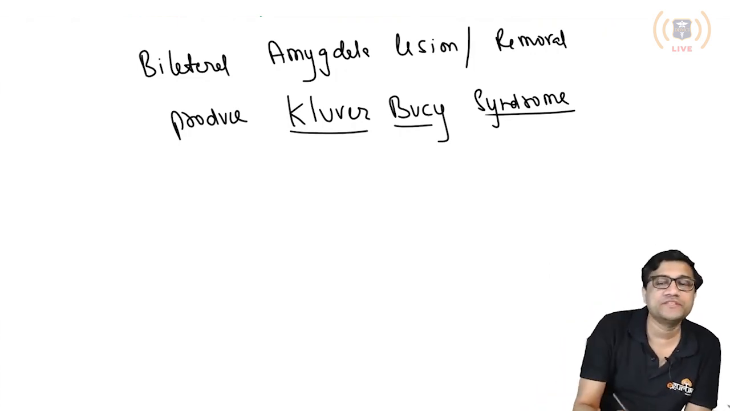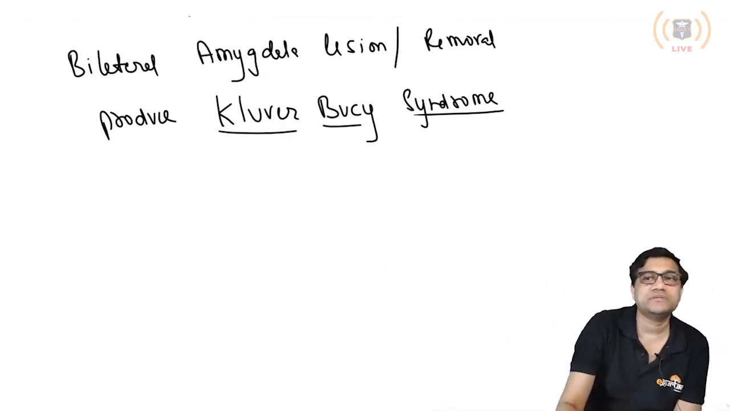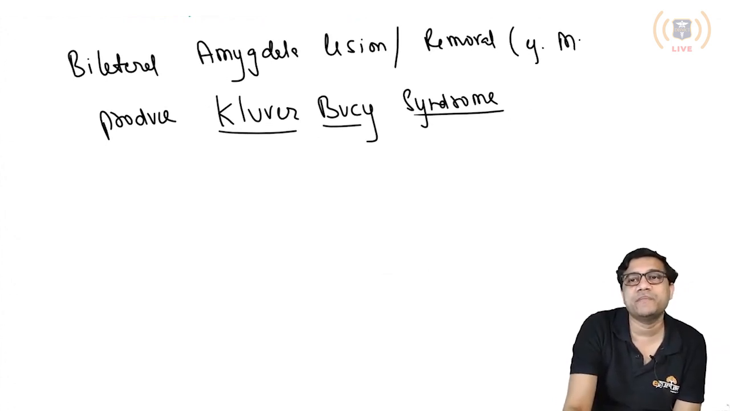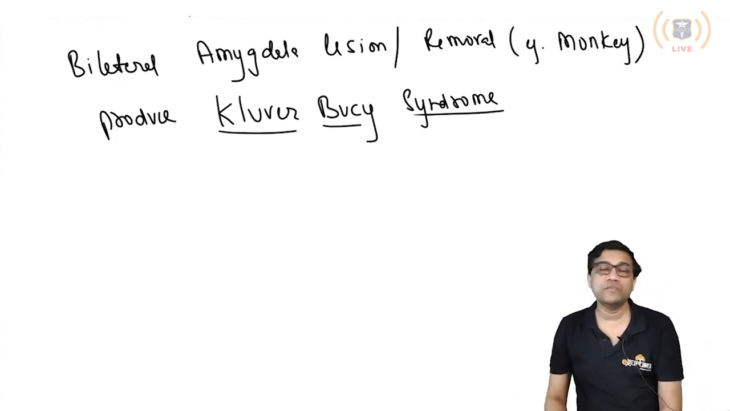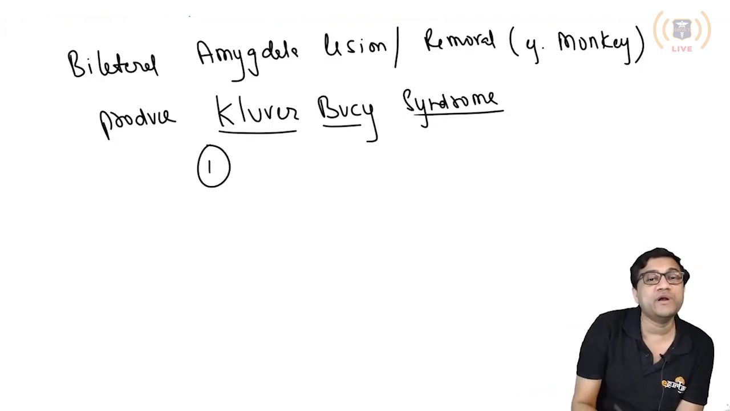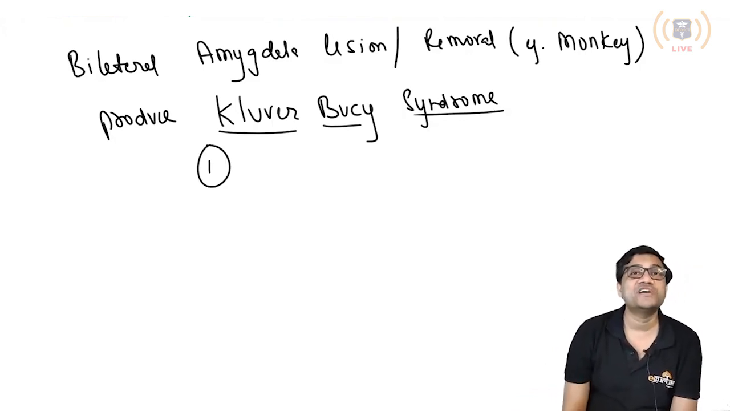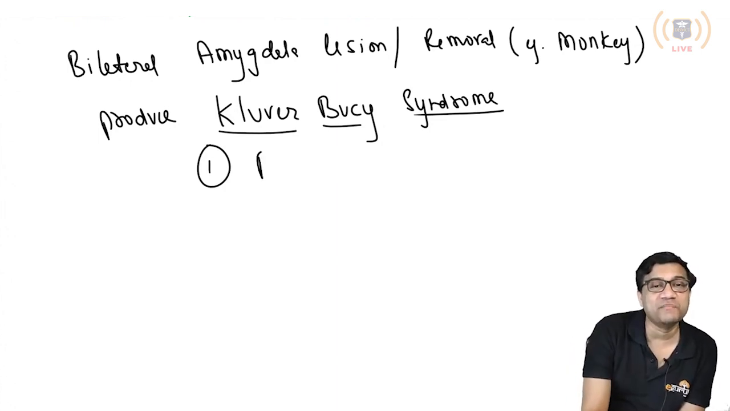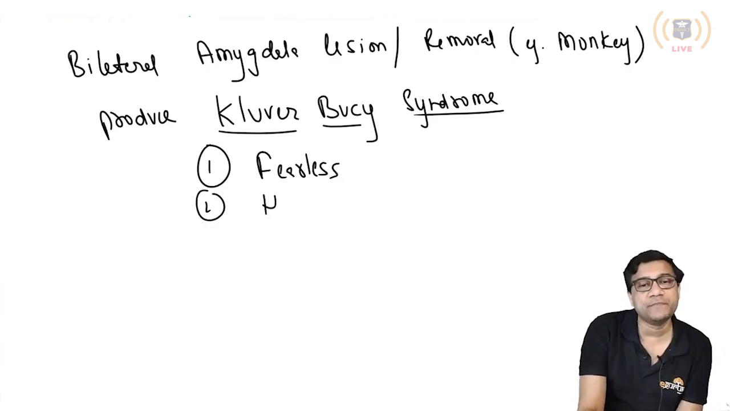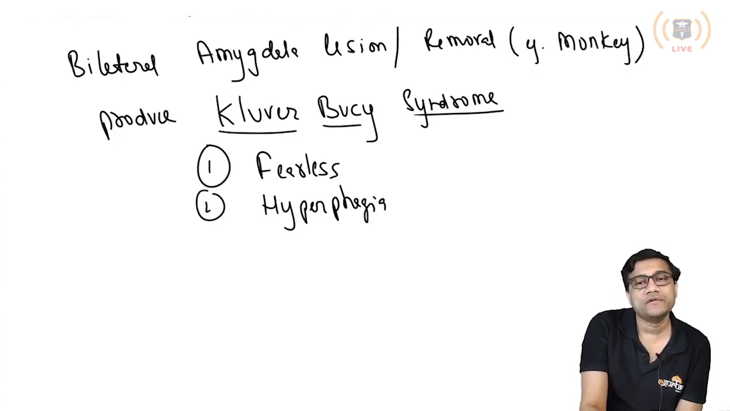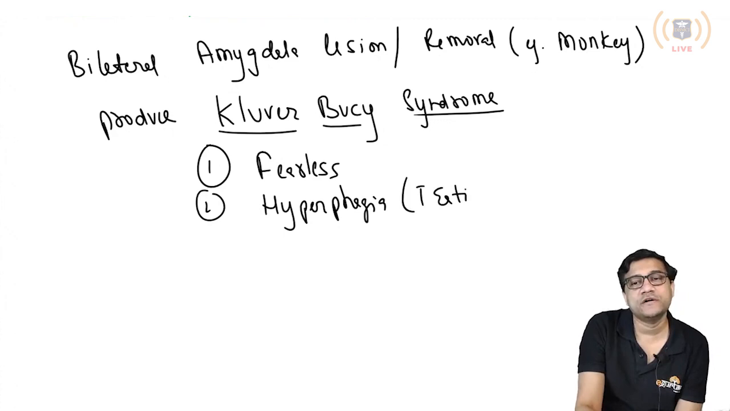Now what happens? We mainly do this in animals, for example, in monkeys. Take a monkey and remove both temporal lobes or the amygdala, and now this monkey becomes a Kluver-Bucy monkey. First, the animal loses fear. He becomes fearless. Second, he becomes uncontrolled, so he keeps eating. That's why there's hyperphagia. This animal eats a lot. Hyperphagia means increased eating.